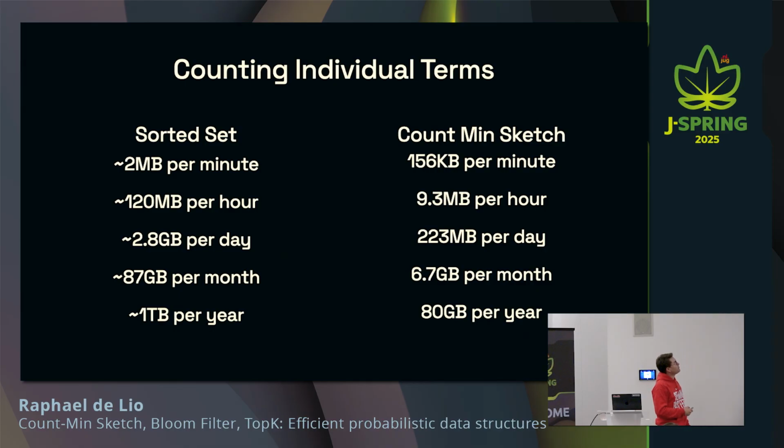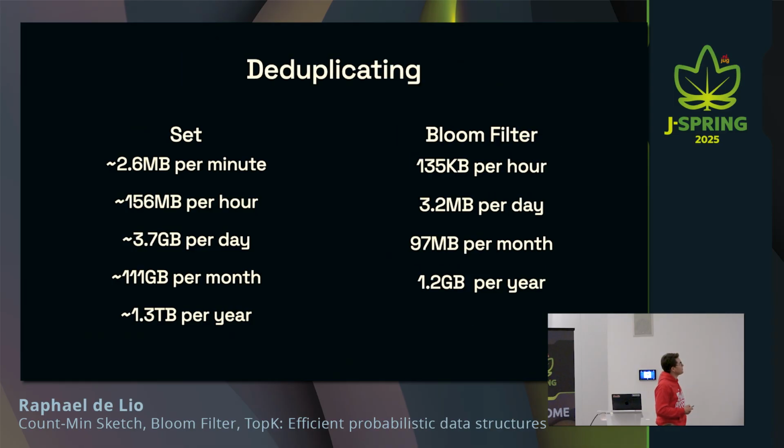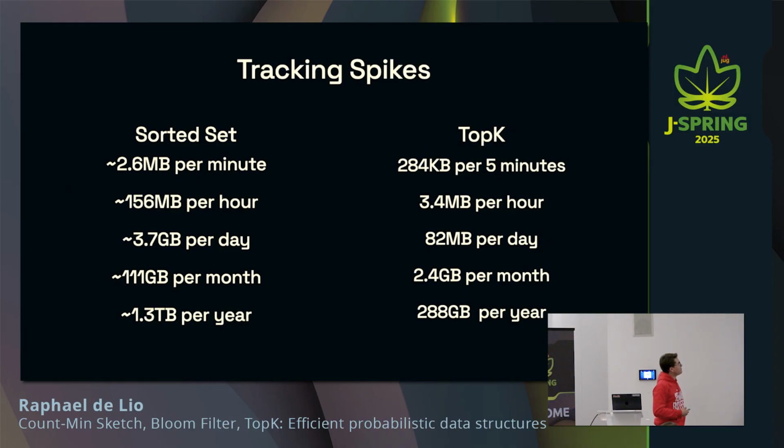So you can see that for counting individual terms, for the CMS, I would be using 80 gigabytes per year. And for the sorted set, 1 terabyte per year. For deduplication, 1.2 gigabytes per year for the Bloom filters, as I said, because I'm going to be creating more Bloom filters as my data grows. And for the set, approximately 1.3 terabytes per year. And for tracking spikes, 288 gigabytes per year. And for the sorted set, 1.3 gigabytes per year.